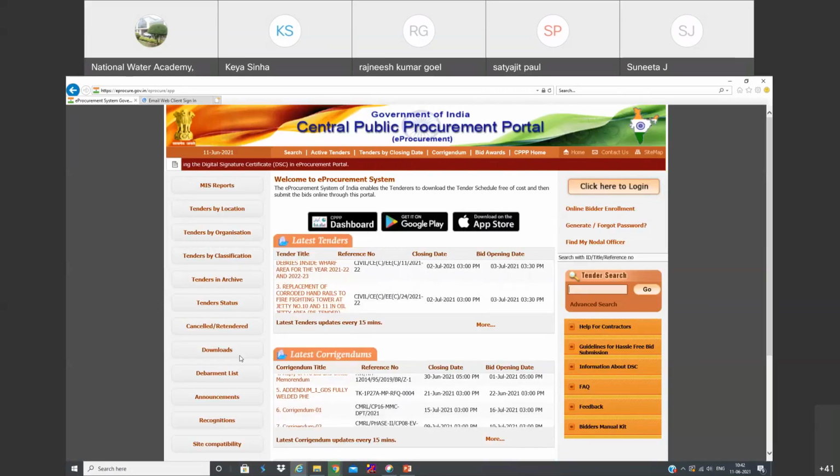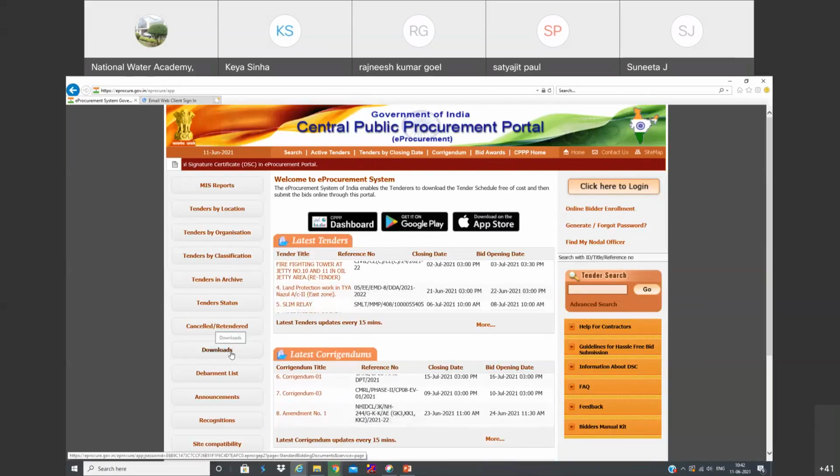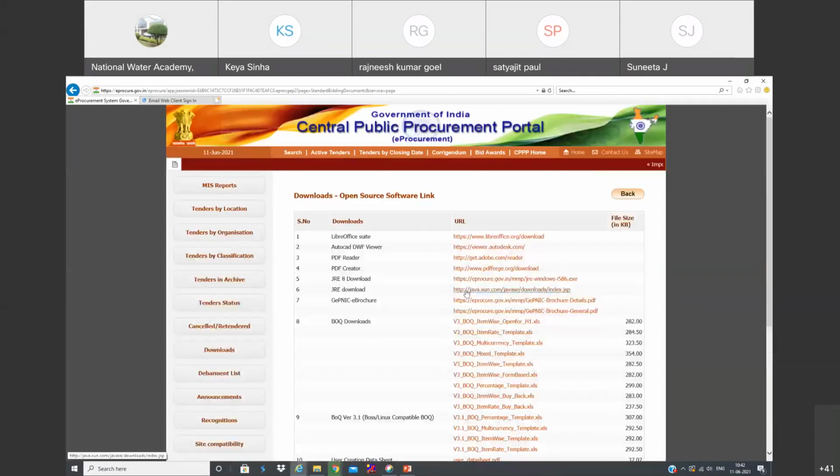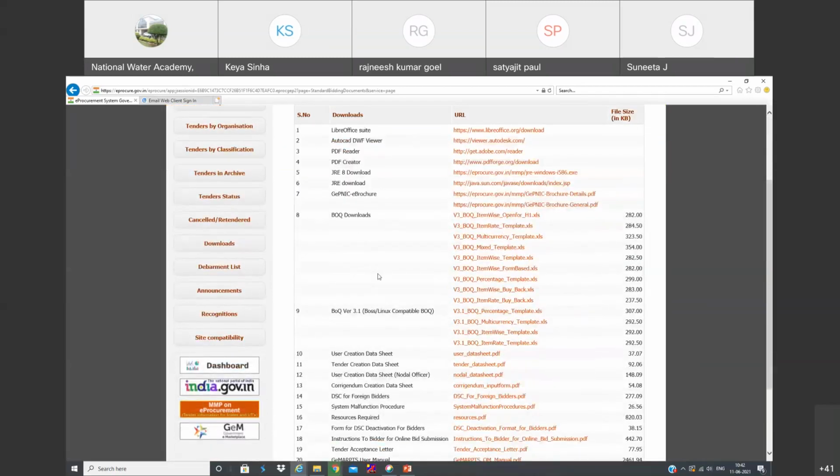We need to download the template. For that, we need to go again and click the downloads. You can see here, BOQ templates are available. Of course, if you are using Windows, then these are the templates. You can download any one. Let's take the item-wise, item-based template. I'm going to download this one.